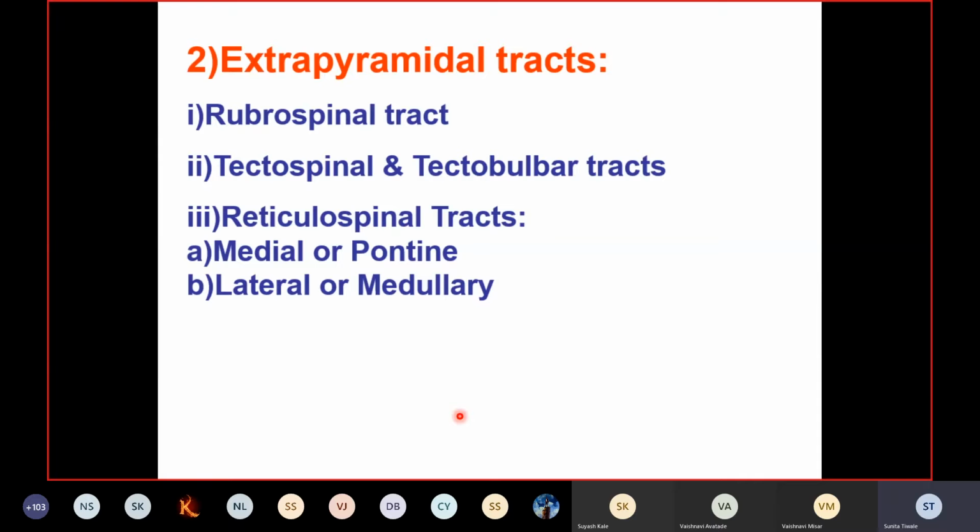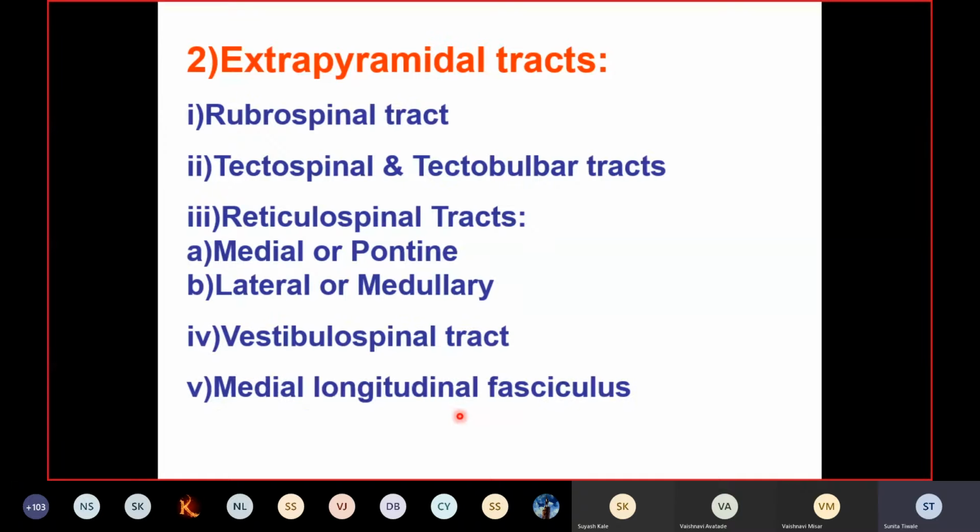Then you will also come across the reticulospinal tract, which arises from the reticular nuclei scattered in the brainstem. Further, these are subdivided into the pontine and the medullary reticulospinal tracts. Mainly, they terminate on the gamma motor neurons of the spinal cord. We'll study this in detail afterwards. Then comes the vestibulospinal tract, which also ends on the alpha motor neurons of the spinal cord.